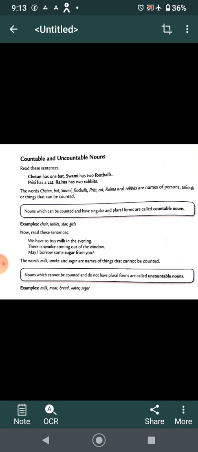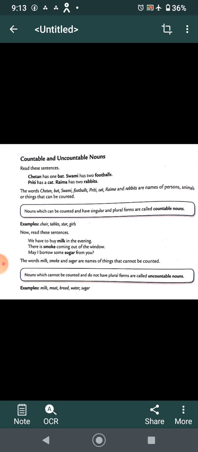Read these sentences. Cheetah has one bat. Swami has two footballs. Preeti has a cat. Rimi has two rabbits. The words cheetah, bat, Swami, football, Preeti, Rimi and rabbits are names of persons, places, and things that can be countable. So nouns which can be counted and have a singular and plural form are called countable nouns. Example: chair, table, star, girls.